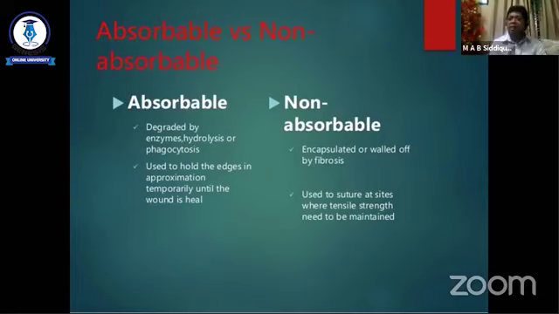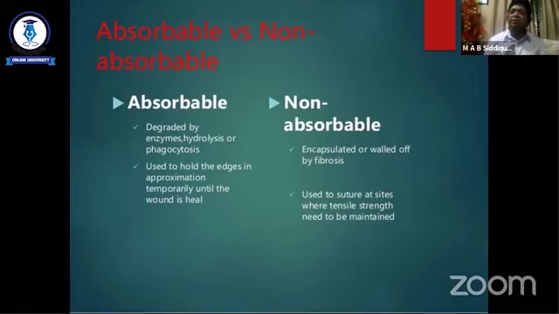But sometimes non-absorbable suture is used at sites where tensile strain needs to be maintained, like in hernia repair. In hernia repair, we are strengthening the abdominal wall. For this purpose, we need the suture material for an unlimited period to maintain the tensile strength of the tissue.